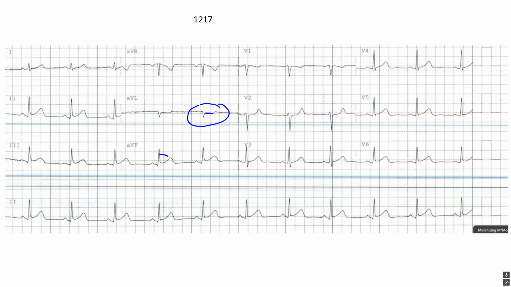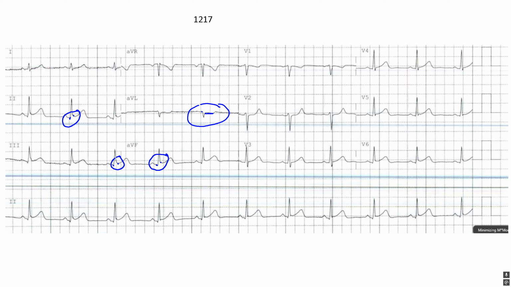Now we do have some J-point deviation here in AVF. There's the PR segment. There's the J-point. Same issue here in lead 3. There's the PR segment. There's a J-point. And again, same issue here in lead 2. There's the PR segment. There's the J-point.